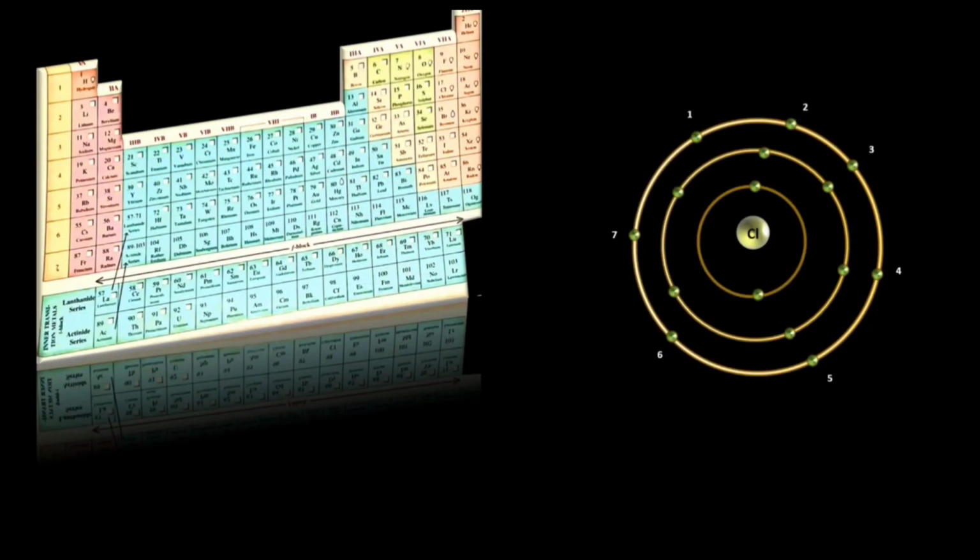On the other hand, chlorine, the element of the halogen group, has atomic number 17. In its outermost shell, chlorine has 7 electrons. Chlorine wants to gain the electron arrangement of its nearest inert gas, argon.